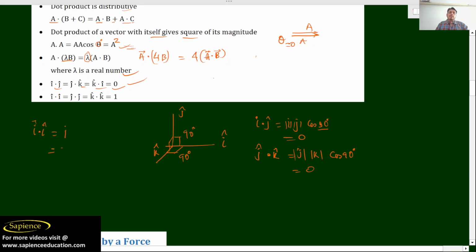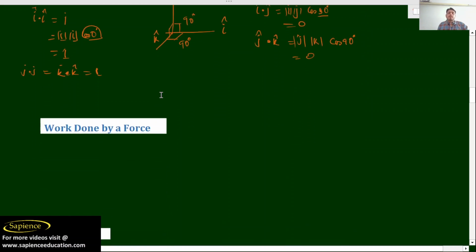Why is it 1? Because it is the magnitude of i into the magnitude of i into cos of the angle between them, which is 0, because a vector makes an angle of 0 degree with itself. So cos 0 is 1, and the magnitude of i is 1 only, because it is a unit vector. Similarly, j dot j is equal to k dot k, which is 1.